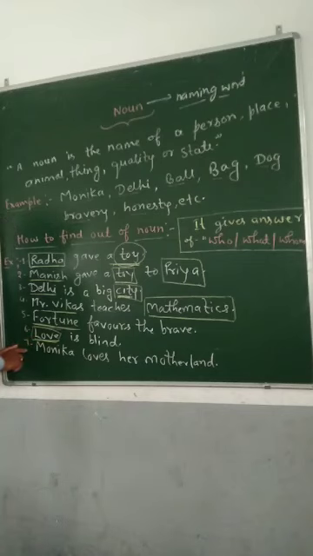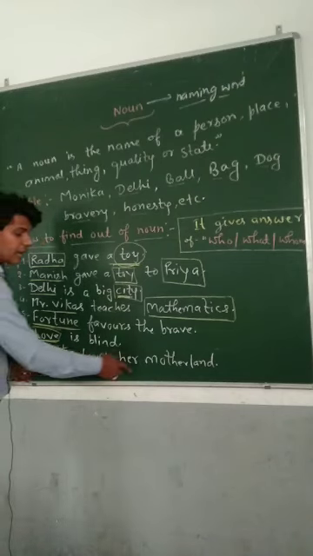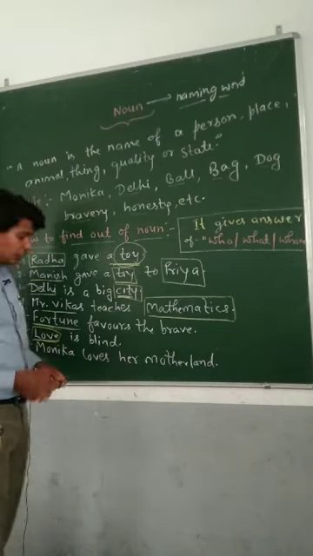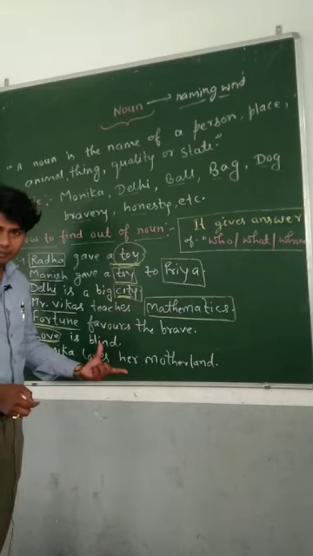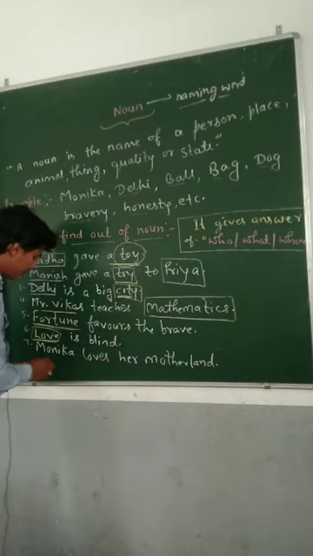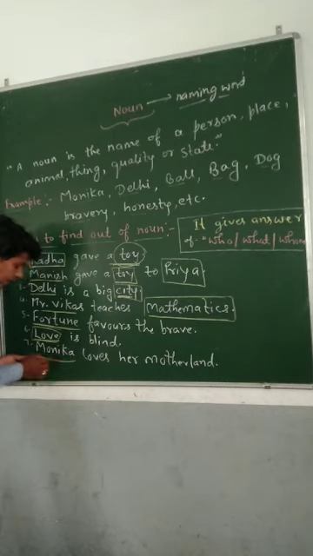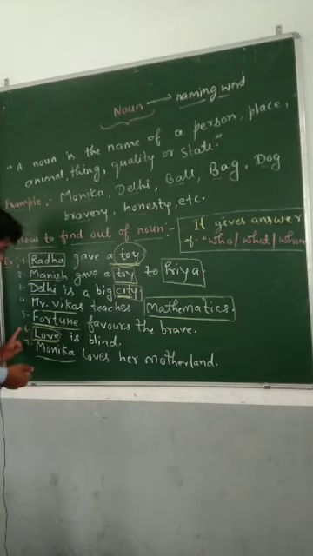Sentence number 7 says, Monica loves her motherland. Then ask a question, who loves her motherland? We will get the answer Monica. Monica is a noun.